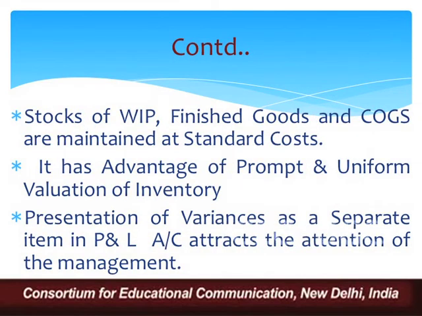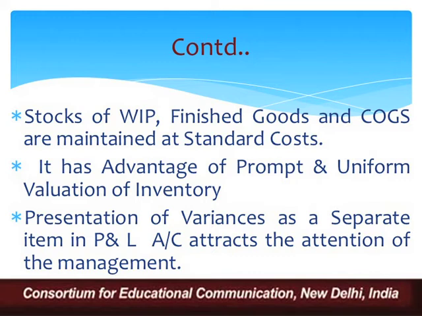What is the accounting implication? Stock of work in progress or process, finished goods and cost of goods sold are maintained at standard cost. So whatever is the standard rate or standard value, at that we are going to maintain all our inventories. What is the benefit of adopting this method? It has the advantage of prompt and uniform valuation of inventory.